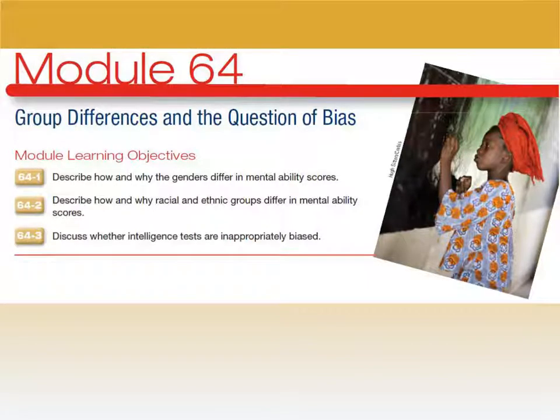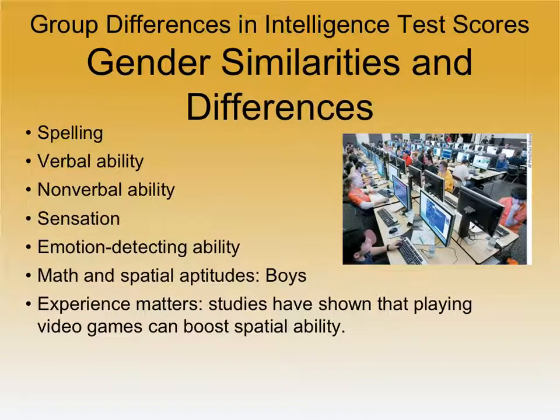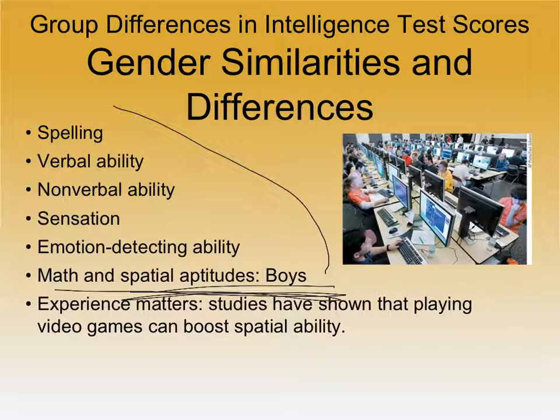All right, so now we'll talk about the much more controversial topic of group differences and whether IQ tests are biased. There are some gender differences and similarities in IQ scores. All of these areas have gender differences, right? As an example, math and spatial abilities, boys tend to do better at. Girls tend to do better in some other areas, some verbal areas. Experience also matters.